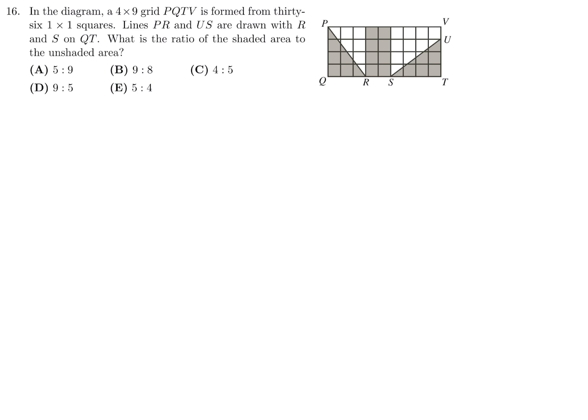In the diagram, a 4x9 grid PQTV is formed from 36 1x1 squares. Lines PR and US are drawn from R and S on QT. What is the ratio of the shaded area to the unshaded area? So the ratio of the area of the shaded region to the area of the unshaded region, like that.